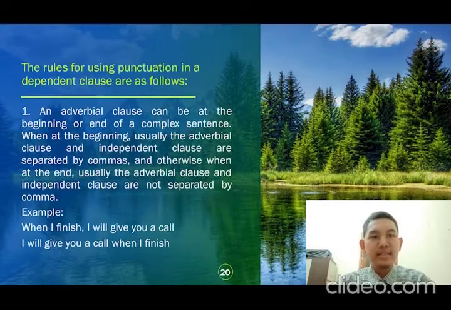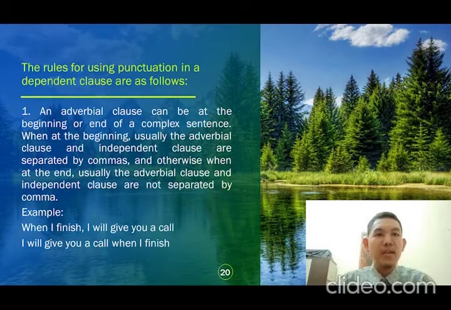And the next are the rules for using punctuation in a dependent clause. The first rule is that an adverbial clause can be at the beginning or at the end of the sentence. When at the beginning of the sentence, usually the adverbial clause and independent clause are separated by a comma.